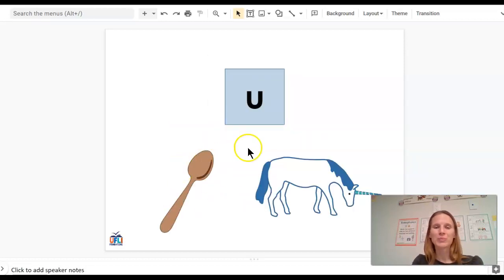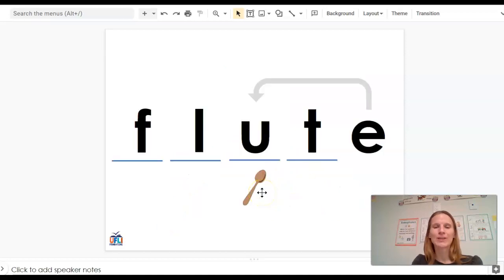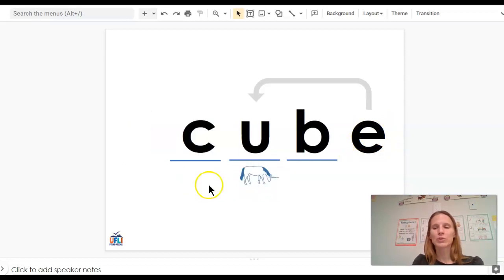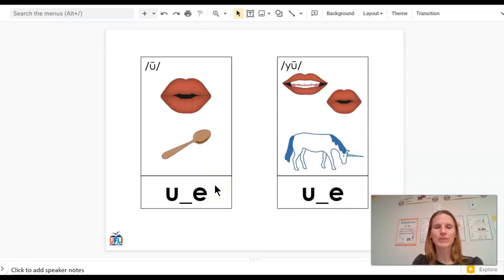Then we have U, making that U sound like in unicorn. The word flute has that E at the end, so the U says U, flute. Also the word cube, bossy E, U says U, cube.